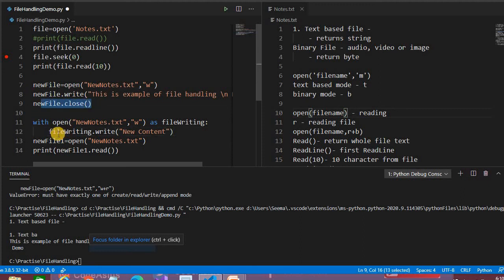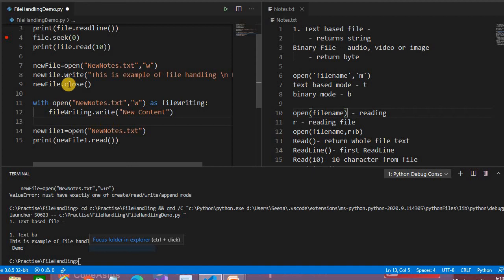So this doesn't require closing when written with the with keyword. We mostly prefer to write this using with. Try to use this, because if you have forgotten to close the file, you may not be able to read the files. It will not give any error, but you are not able to get any output.